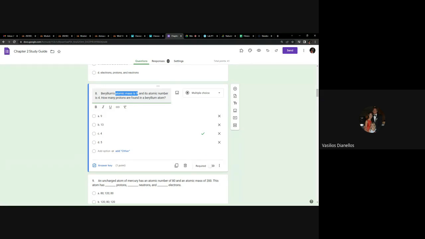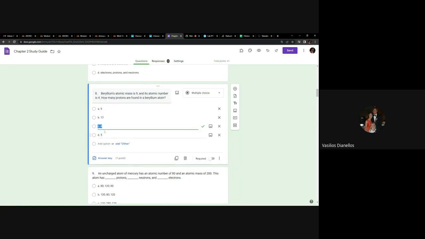So that should tell you that its atomic number tells you how many protons it has. So it has 4 protons. So how many protons are found in a beryllium atom? Well, the answer happens to be right there, because the atomic number equals the number of protons. So the correct answer to this is 4.